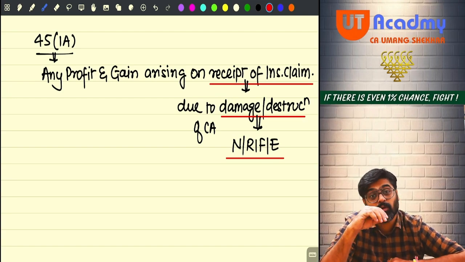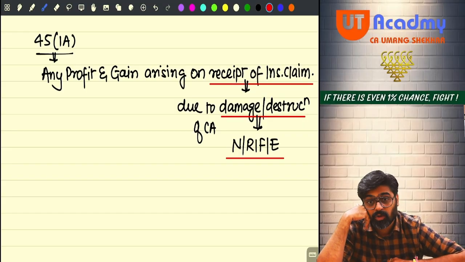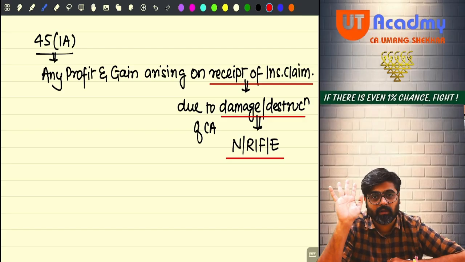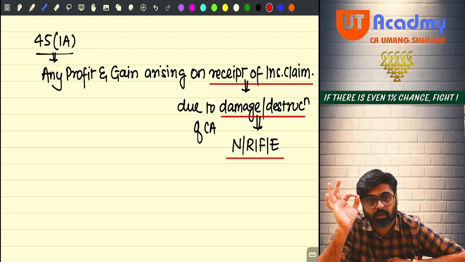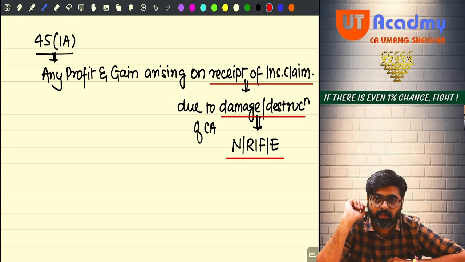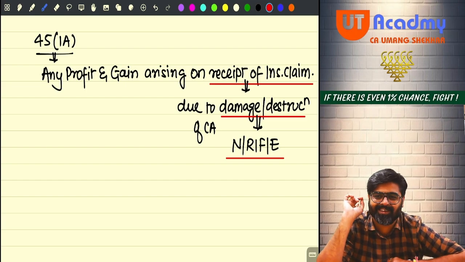So for example, you took an insurance of 20 lakh rupees. How much? 20 lakh rupees. Meaning the risk covered is 20 lakhs. If something happens to your asset, you can be compensated up to 20 lakh rupees. You can incur a loss of 20 lakh rupees. To that extent, your loss will be given by the insurance company. Still, this is more than the cost.